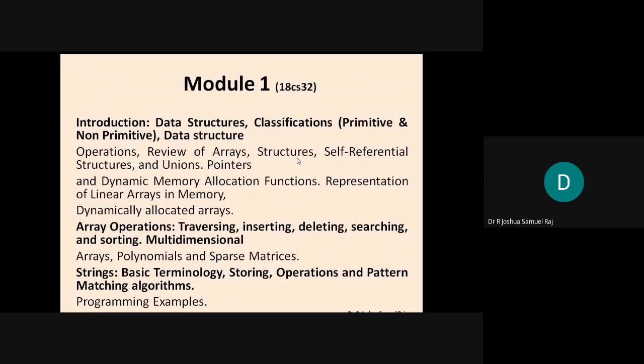Okay, so we have 5 modules in our subject. I'll just brief you through those 5 modules. In module 1, we'll be talking about the data structure and overview, right? And we'll cover classifications, their primitive and non-primitive data types, and we'll also talk about dynamically allocated arrays. We'll also talk in detail about arrays, and we'll have a detailed discussion on strings. Okay, this is actually a sum up of your module 1.